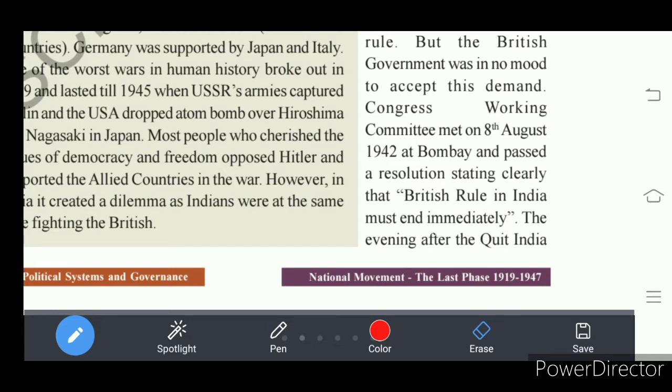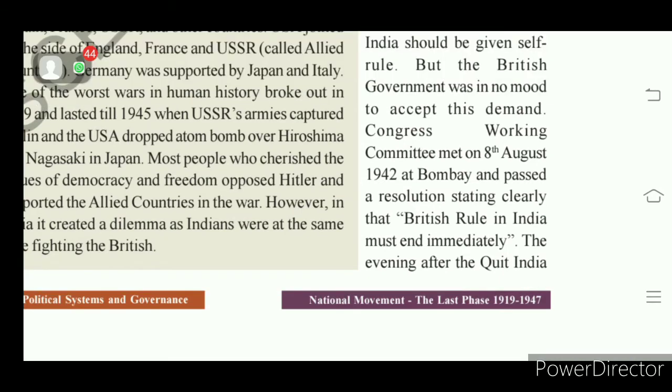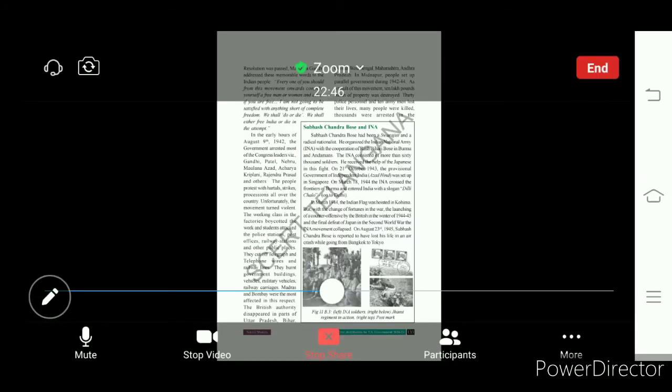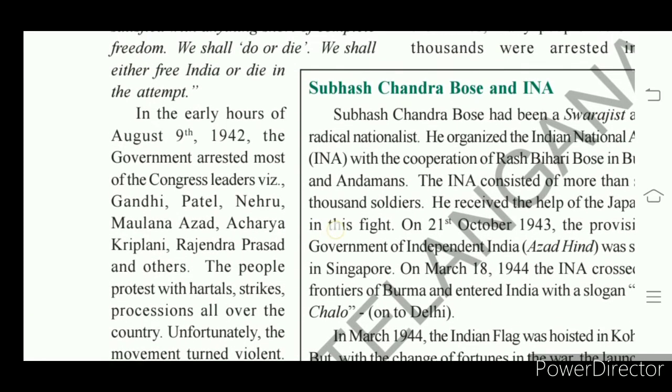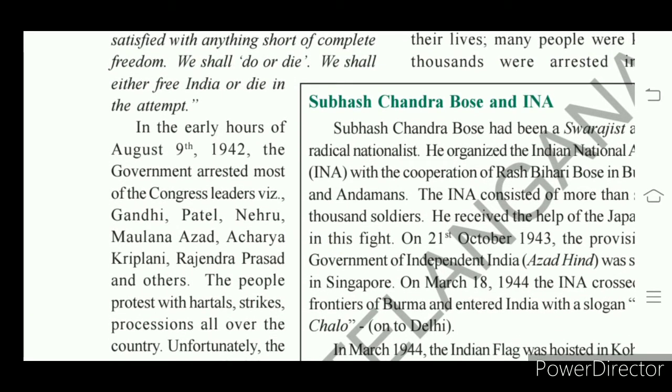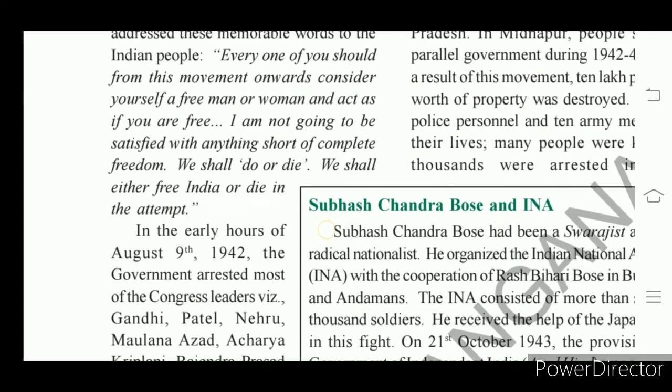In the evening of that day, after that, the Quit India resolution was passed. That means we should fight against the British to make them quit, that is, to make them move out of India.